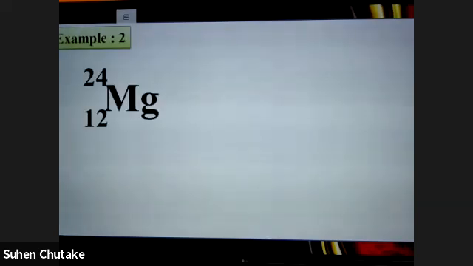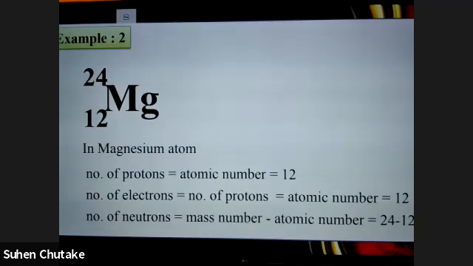Now, come on, you have to answer. You have to find out the number of neutrons, protons, and electrons in this. Hurry up. Protons, neutrons, and electrons in this. So the protons, neutrons, and electrons are 12. Is that right? Yes, sir. Everything is 12.